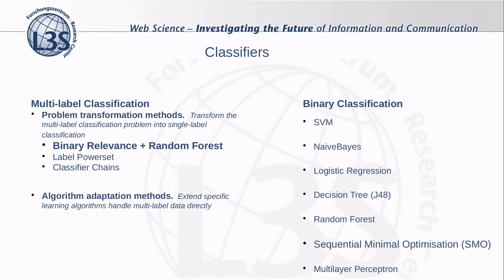As regards the case where only one system has recognized the mention, the strict approach needs to predict if the entity link is correct. So for that we need n binary classification models, one for each of the considered entity linking systems. We have also experimented with a great number of classifiers such as SVM, naive Bayes, logistic regression, decision tree, random forest, SMO, and multi-layer perceptron, and we also report the best performing method, which is the sequential minimal optimization.